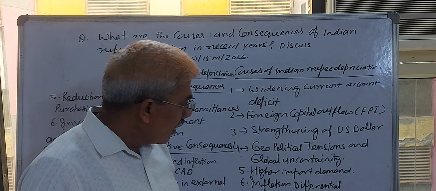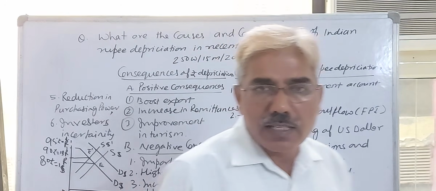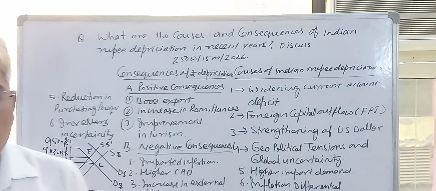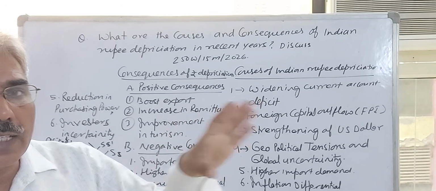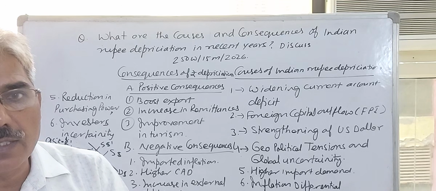If the dollar demand is more and supply is less, automatically there is a burden on our economy. Suppose previously we purchased the dollar at 80 rupees, but now we are purchasing at 95 rupees.